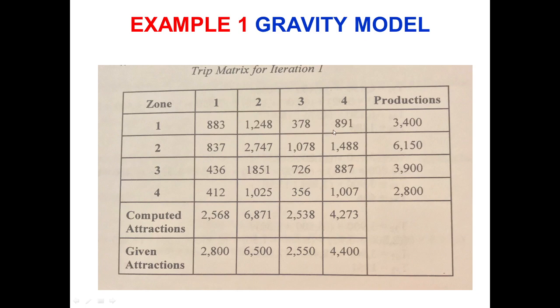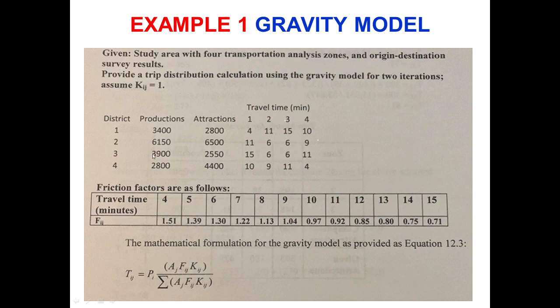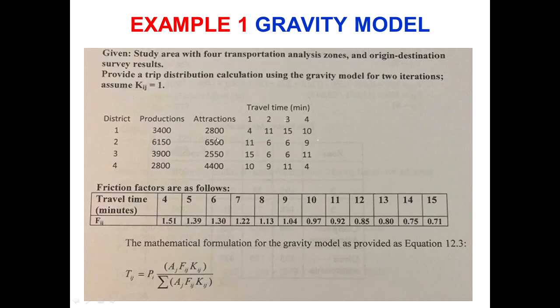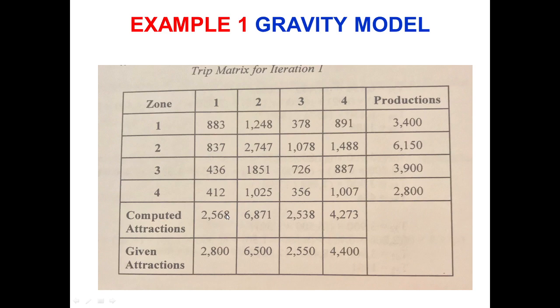So by performing the row sum, we get the same productions as we have been provided in the question, but while performing the column sum, the computed attractions are different from the given attractions, and in ideal case these computed attractions should be equal to the given attractions. Here we can see that the computed attraction is 2568, whereas in the question we have been given the attraction as 2800. So this value should be in close proximity to the given attraction in order for our answer to be correct.